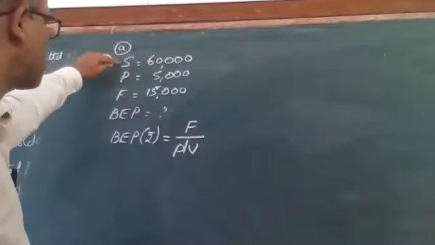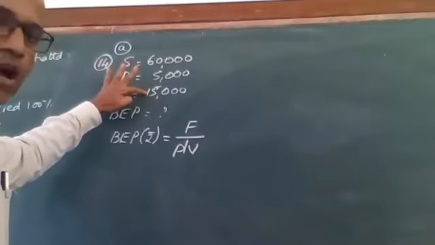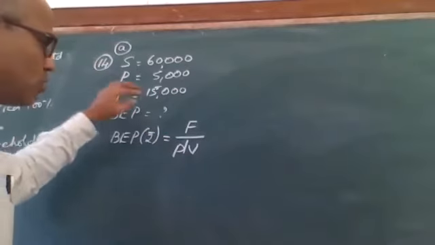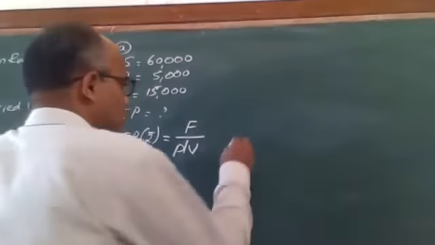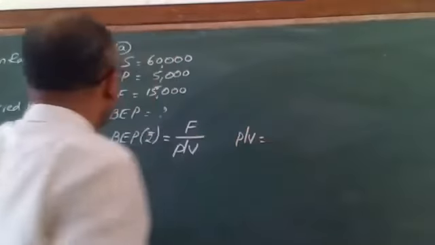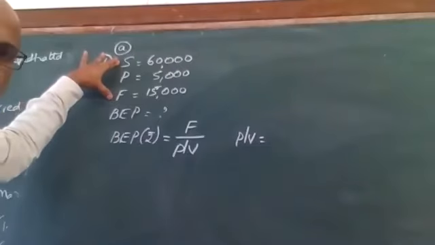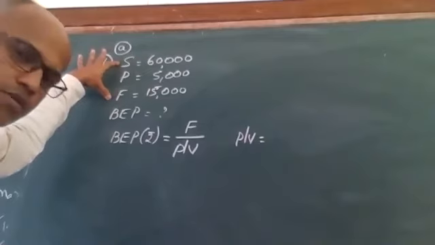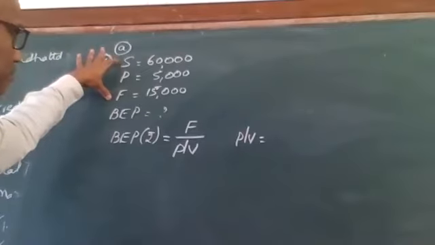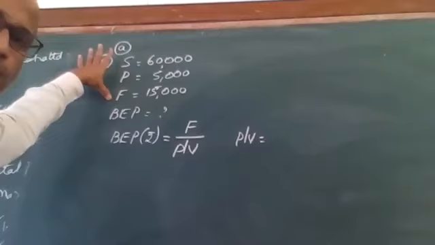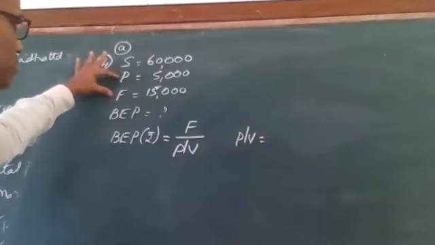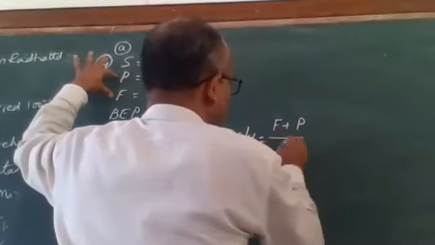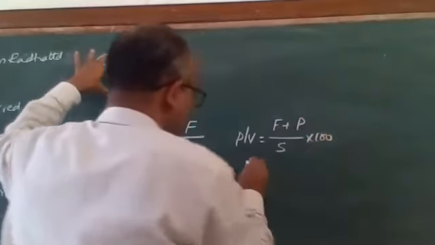Do you have fixed cost in the question? Yes, sir. 15,000. I know the numerator. PV ratio. Do you have PV ratio given in the question? No. So, try to find out the PV ratio first. What is PV ratio formula? C by S into 100, or S minus V by S into 100, or F plus P by S into 100. Which one? S minus V you cannot apply. C also is not there. So F plus P you can apply. So F plus P by S expressed as a percentage.